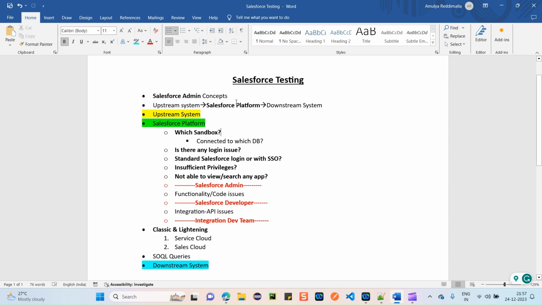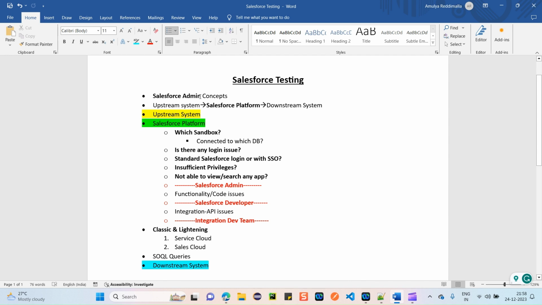Another most important thing is, before jumping into Salesforce testing, or if you're aspiring to become a Salesforce tester, first learn the Salesforce admin concepts. Before you start testing any application, you need to understand the application. You need to understand the system, how it works, everything. Then only you can properly test that application. So this is very important, guys.